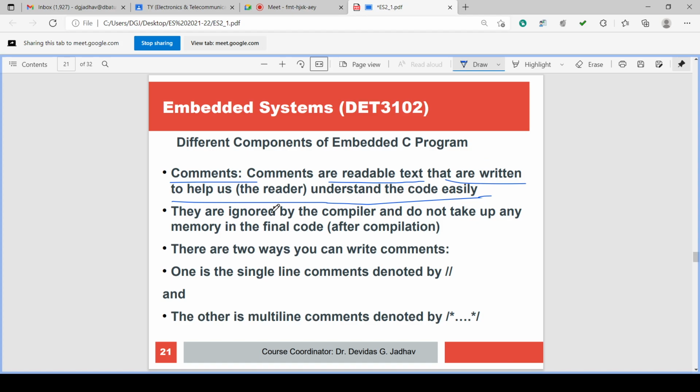So this is a comment. Comments are ignored by the compiler. If it is commented text, it is ignored by the compiler. Compilation of that text will not take place. The compiler ignores that and it does not take up any memory in the final code.